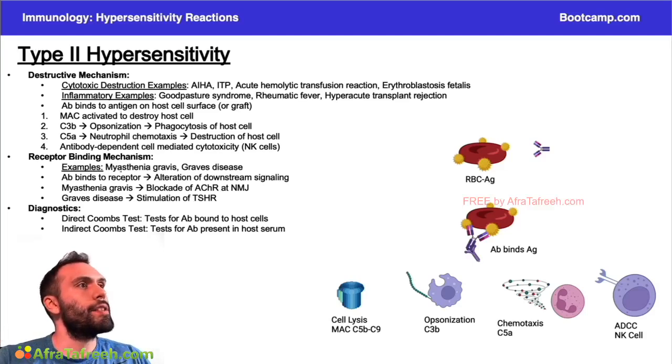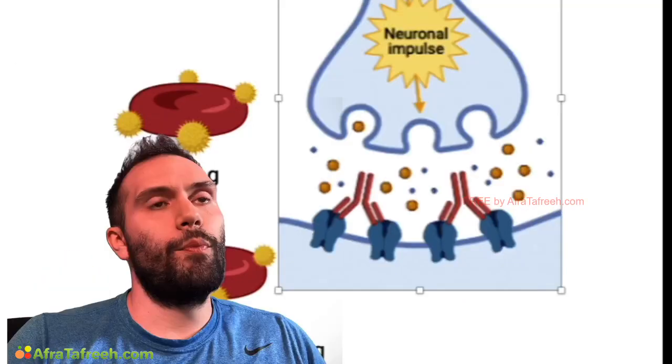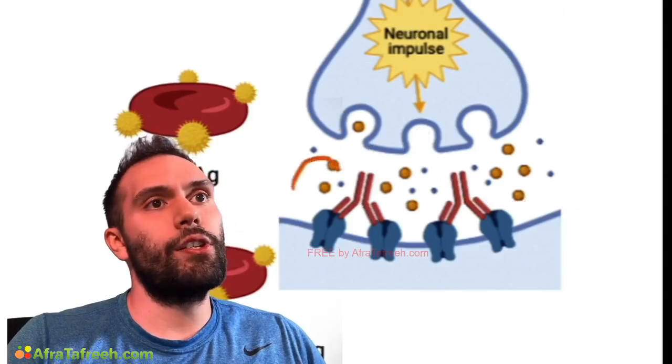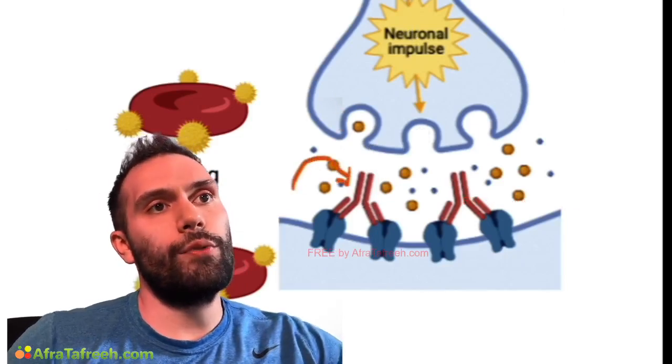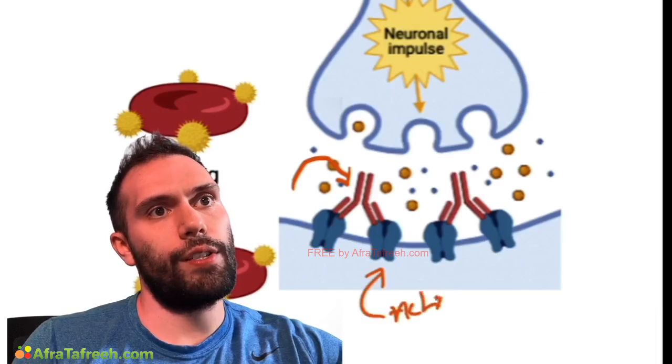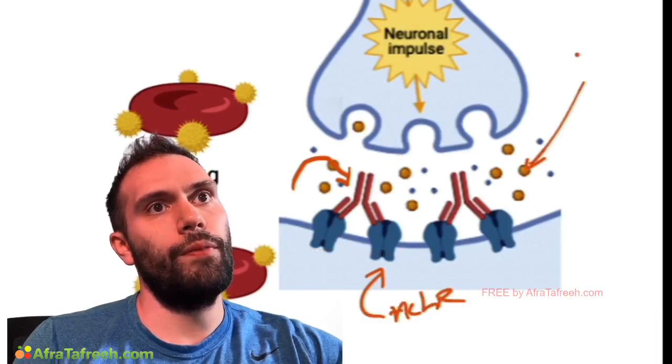So if we're talking about something like myasthenia gravis, for example, with myasthenia, you can see these IgG antibodies are essentially binding to the acetylcholine receptor here in the neuromuscular junction. These are all going to be your acetylcholine receptors. And here you have your acetylcholine, right? It's traversing the synaptic cleft, trying to make its way to the receptor.